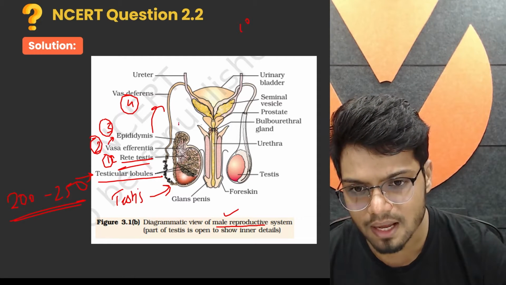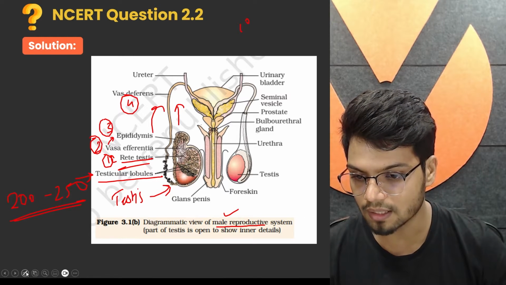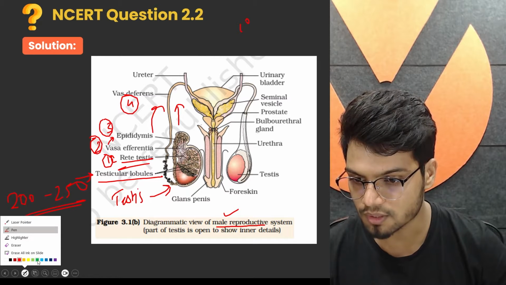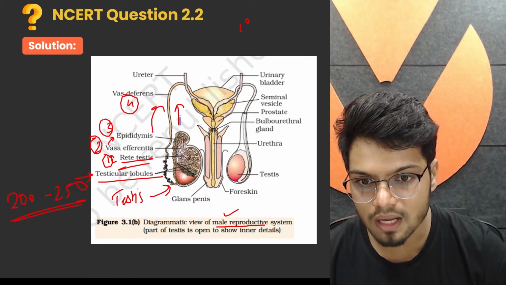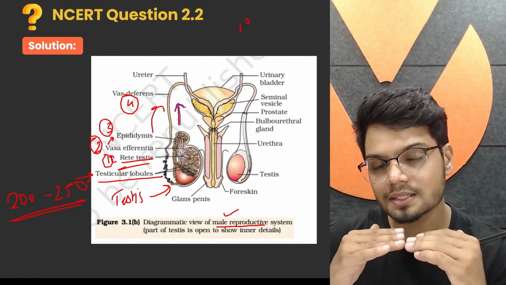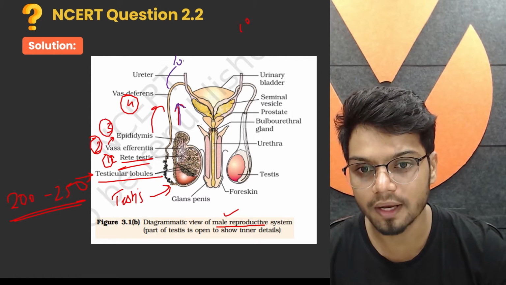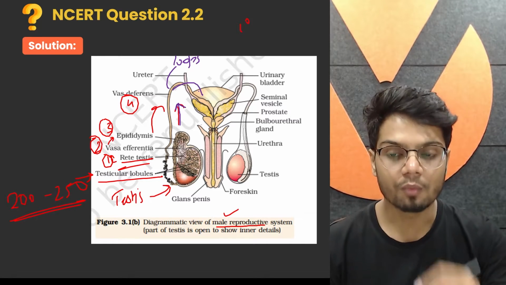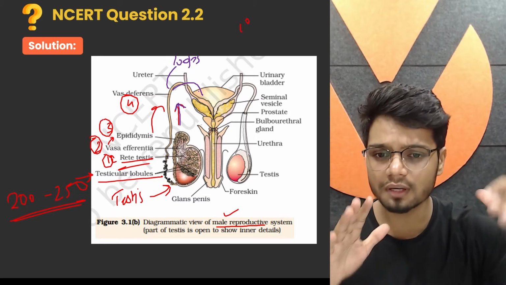Now if you look closely, vas deferens is ascending upwards. Let me change the color to purple. So vas deferens is ascending upwards, and upwards is your abdomen. So vas deferens ascends to the abdomen, and it loops over what? It loops over the urinary bladder.